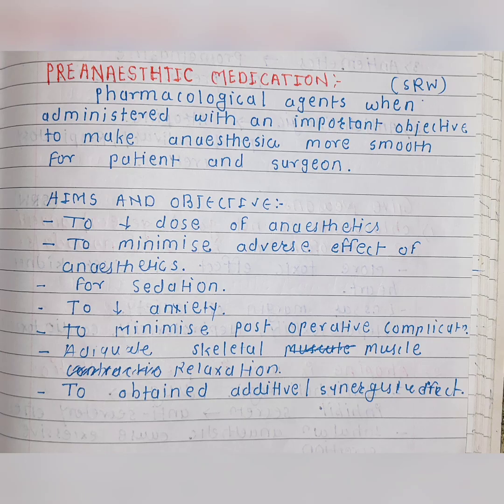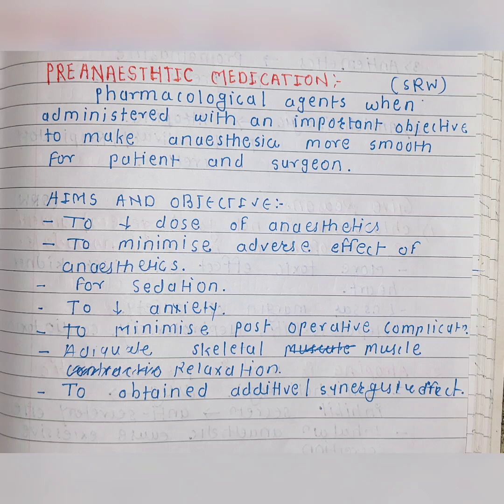Pre-anesthetic medication. Pre-anesthetic medication means drugs administered with an important objective to make anesthesia more smooth for the patient and the surgeon.